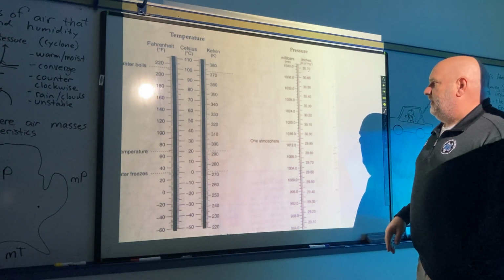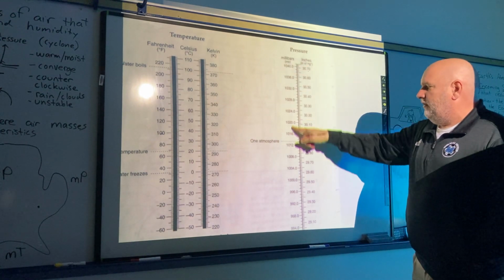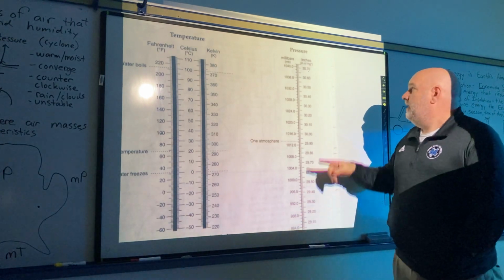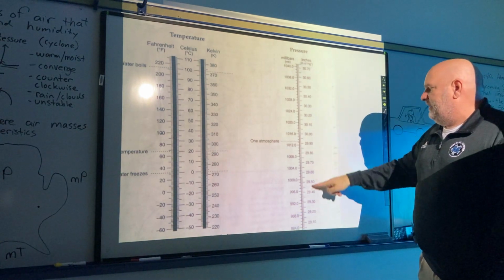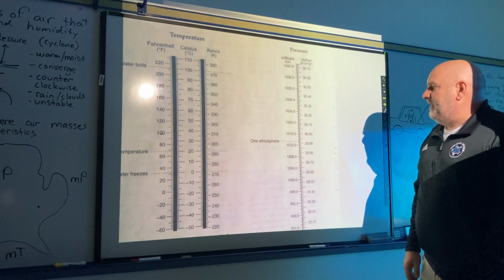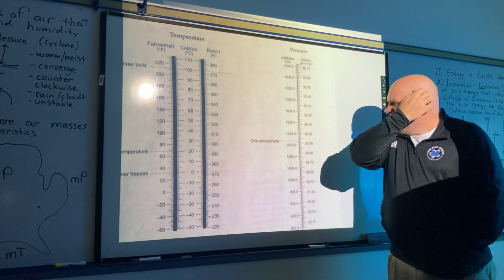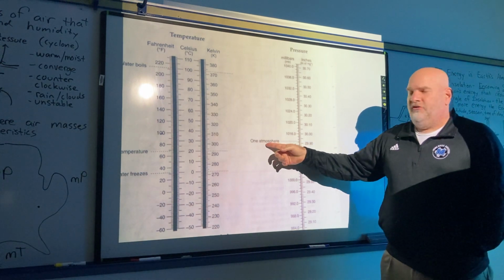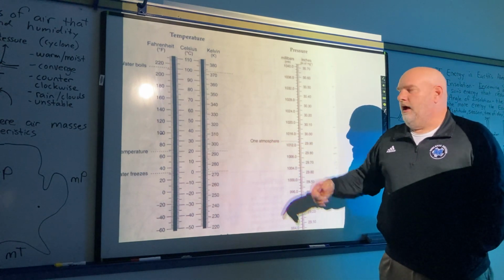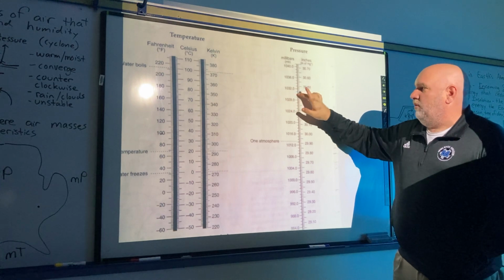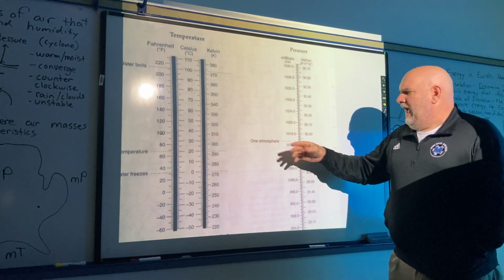It has 3 units on here. It has millibars, which is the metric unit for pressure. It has inches of mercury, that's more the English unit for pressure. And then it has atmospheres, that's another unit for pressure. Now, atmospheres isn't one that's used for weather very often. Millibars and inches are the ones that are frequently used for weather.